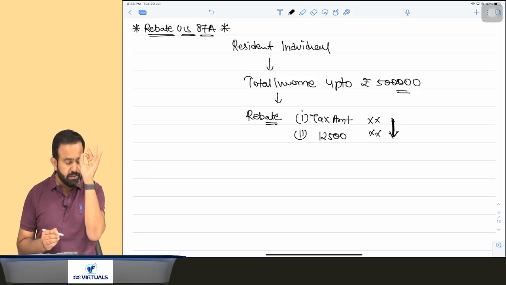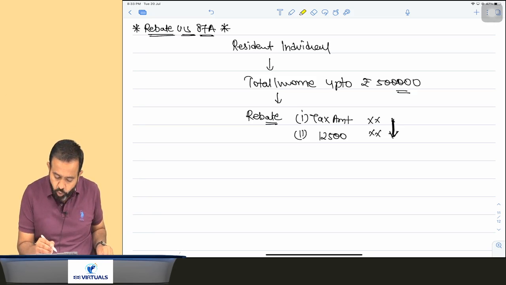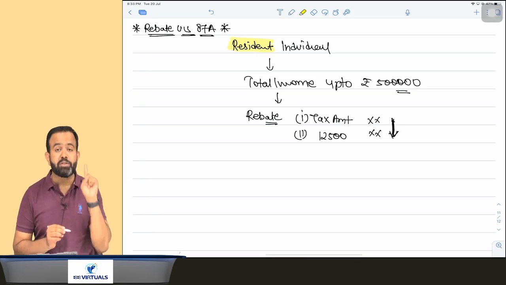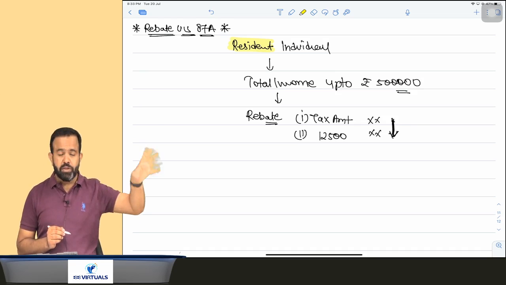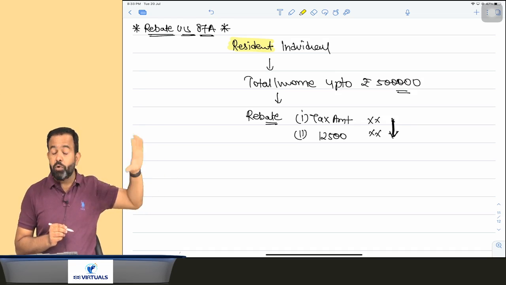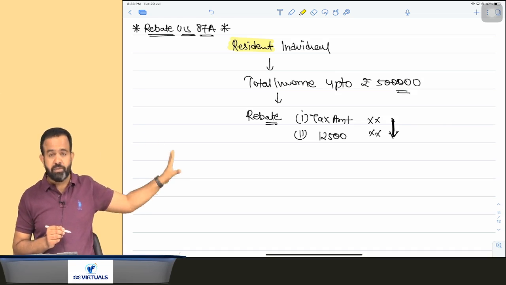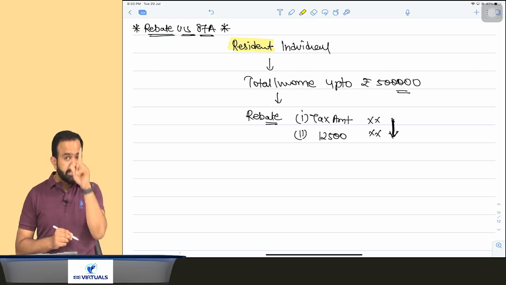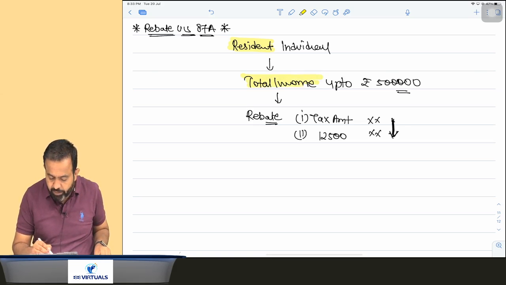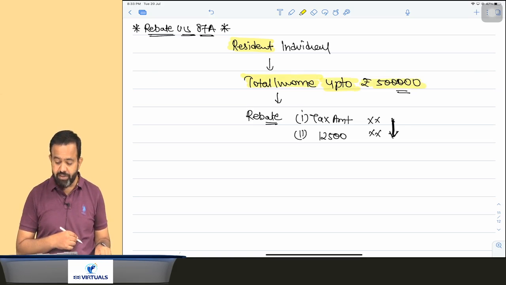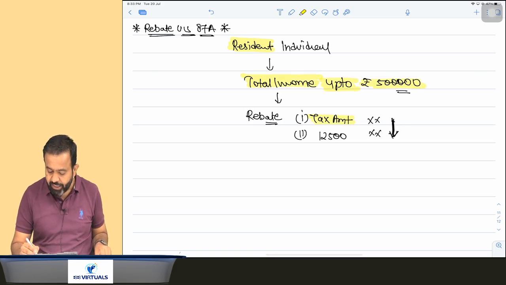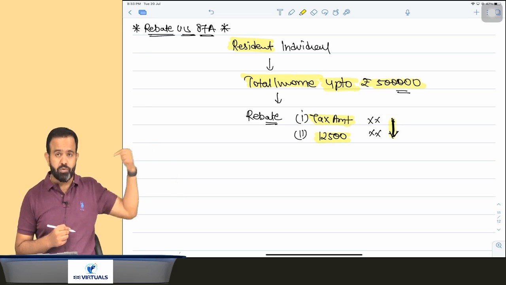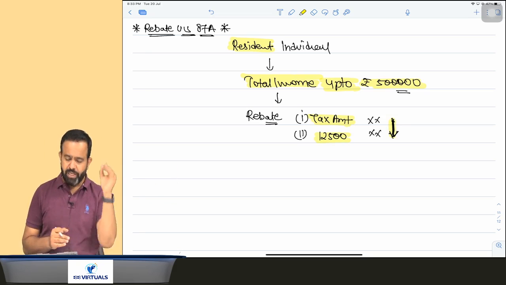Now guys, try to understand, this rebate is available only to a resident individual. If any individual is non-resident, it is not available. To HUF, AOP, BOI, artificial juridical person, this is not available. The second condition is that your net taxable income is up to rupees 5 lakh. In that case the rebate is your tax amount or 12,500, whichever is lower. I can take one example.